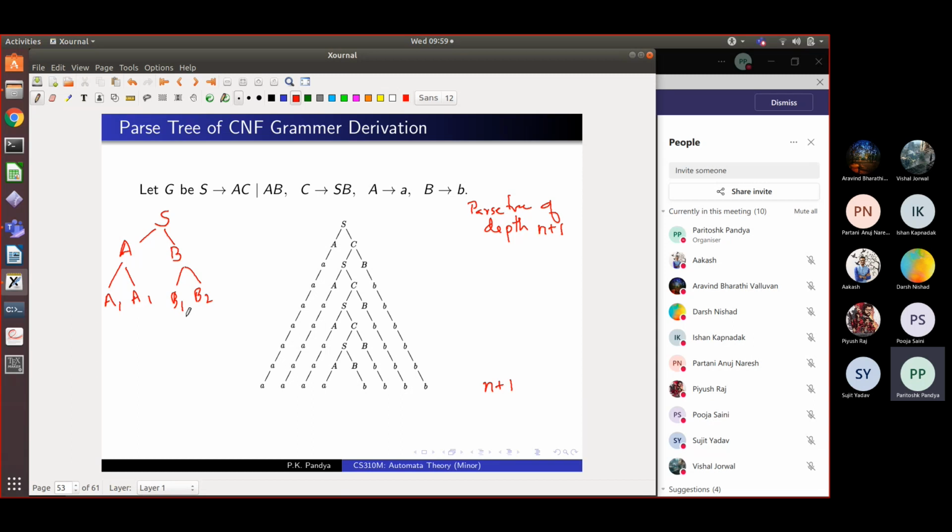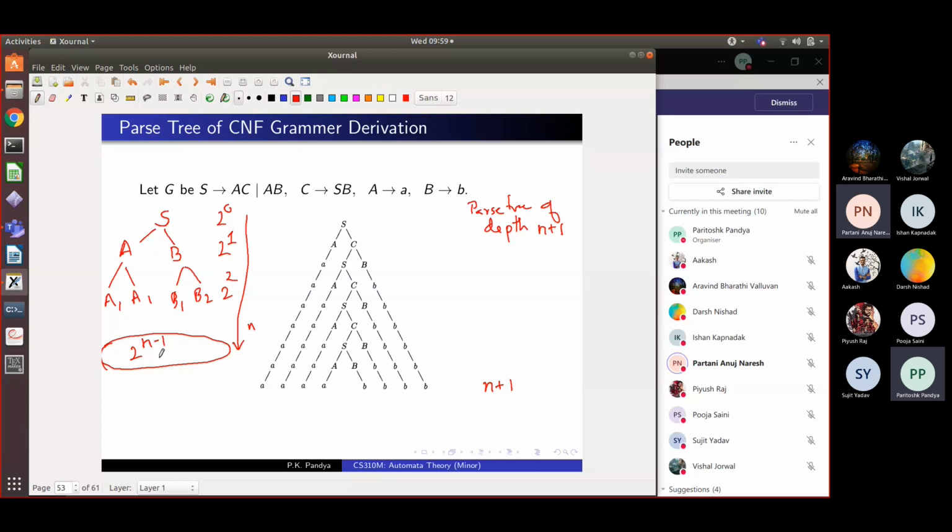So in the worst case, at every level we will keep rewriting for the first n levels. You will be doubling the size of the string. So at level n, what will be the size of the purely non-terminal string? Can somebody tell me? At level 1, it is 2 raised to 0. At level 2, it is at most 2 raised to 1. At the next level, it will be double of this, so it will be 2 raised to 2. So at the nth level, what will it be? 2 raised to n minus 1.